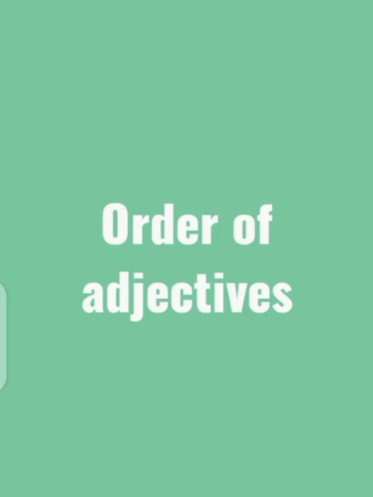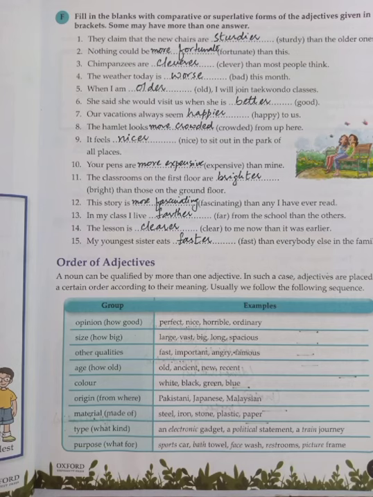After the comparison of adjectives, we will discuss the order of adjectives. Why do we need to use the order of adjectives? Because sometimes a noun is qualified by more than one adjective. In that case, we have to place the adjectives in a certain order or in a sequence. Usually we follow the following sequence.